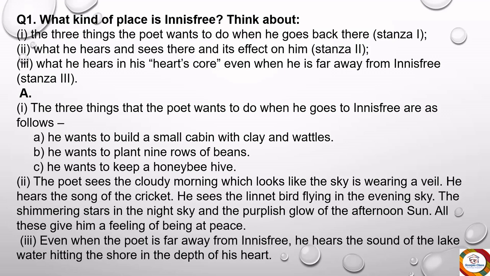Coming to second sub answer, the poet sees the cloudy morning which looks like the sky is wearing a veil. He hears a song of the cricket. He sees the linnet bird flying in the evening sky, the shimmering stars in the night sky, and the purplish glow of the afternoon. All these give him a feeling of being at peace. Okay, so this is the answer for your second sub question.